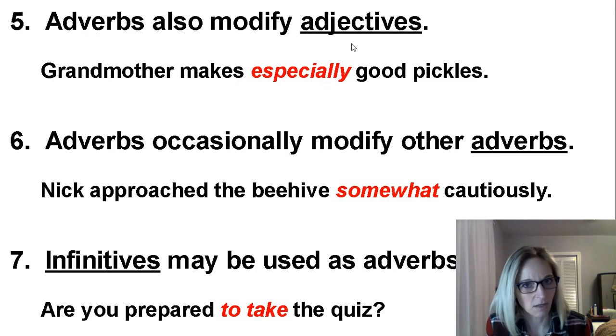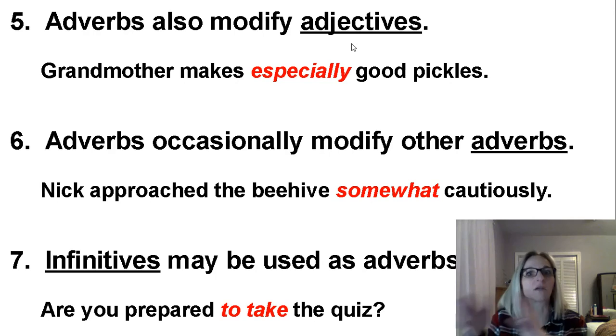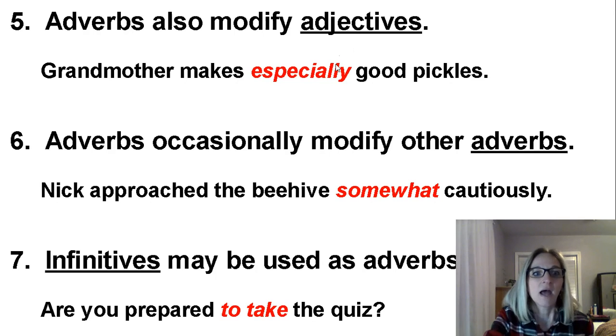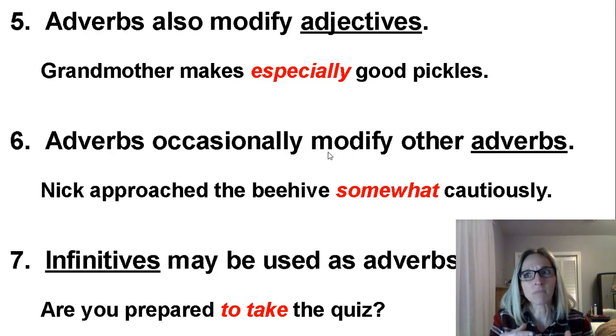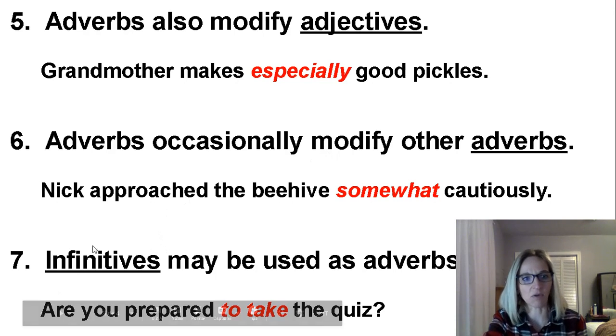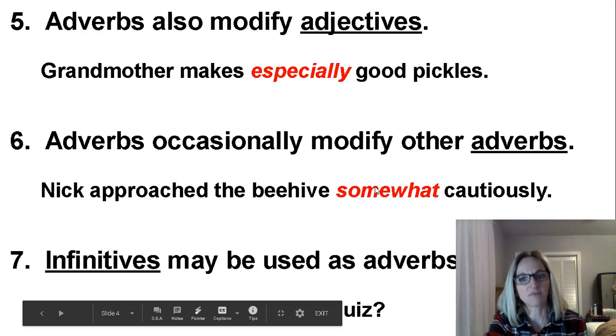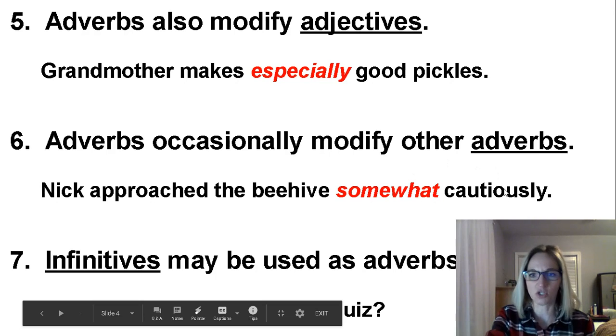How good are they? They are especially good, okay? Adverbs occasionally will modify other adverbs. This doesn't happen a lot, but it does happen, where an adverb could modify another adverb. So here's an example. Nick approached the beehive somewhat cautiously.